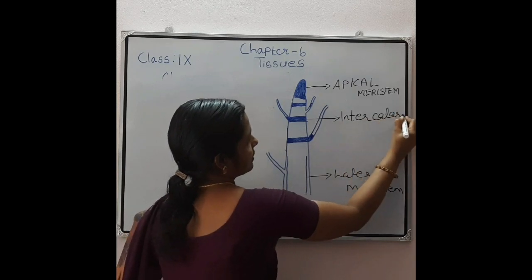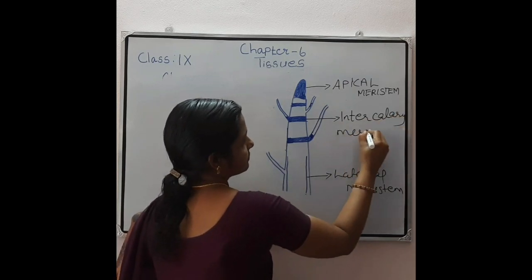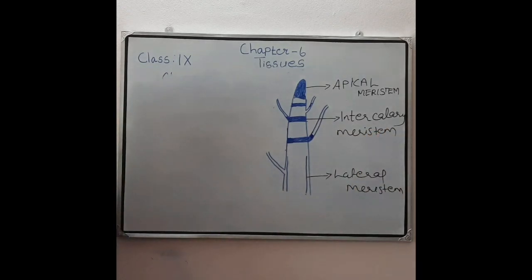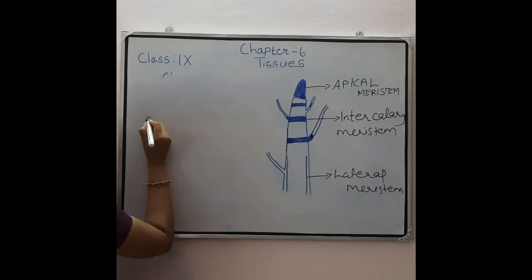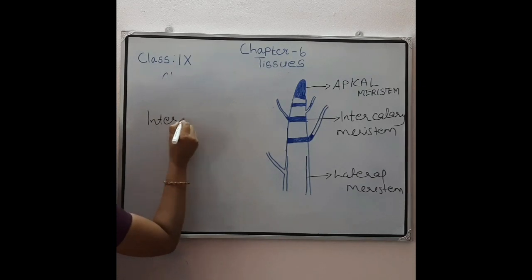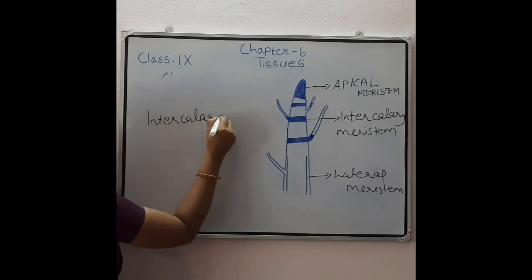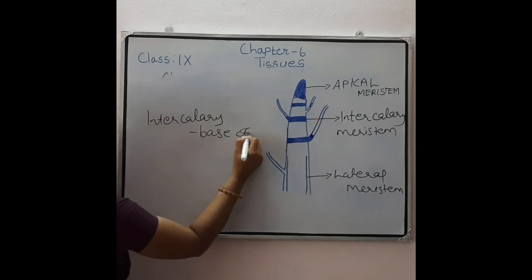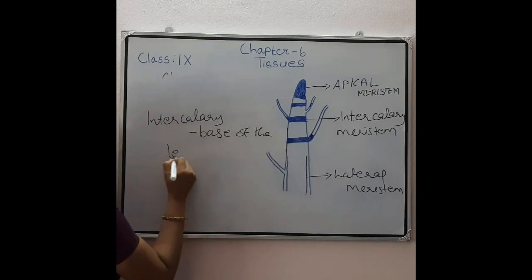Intercalary meristem. So where is it present? Intercalary meristem is present at the base of the leaves and internodes.